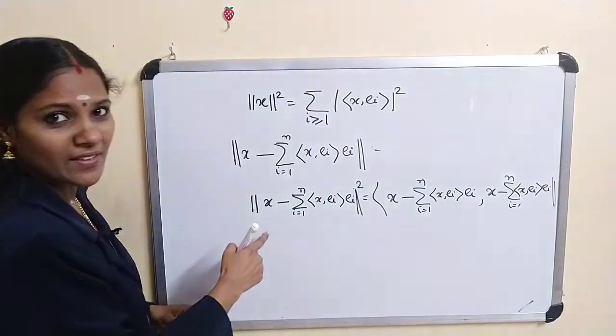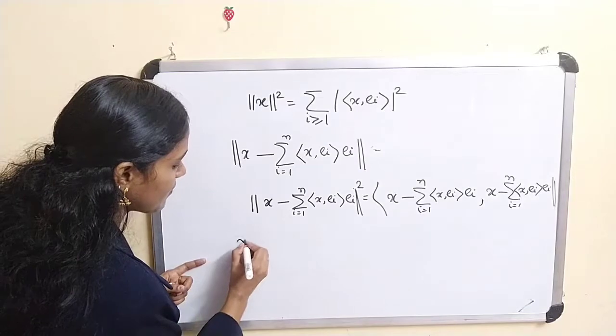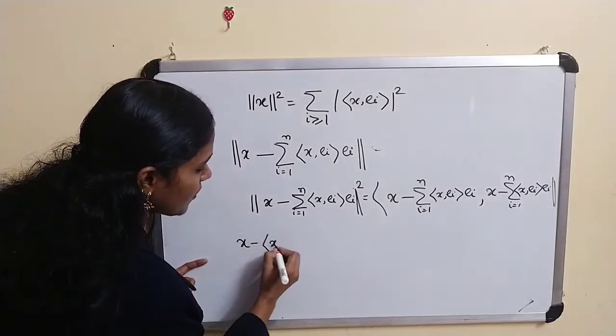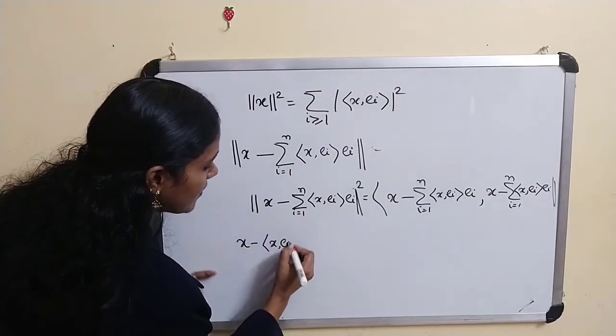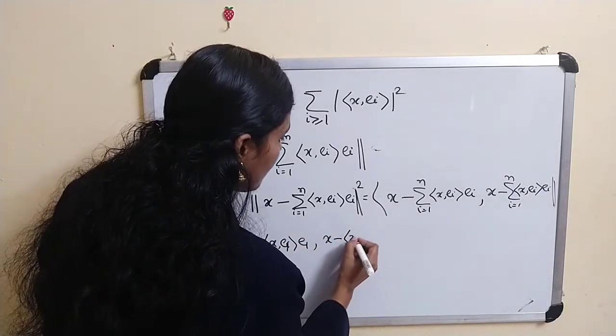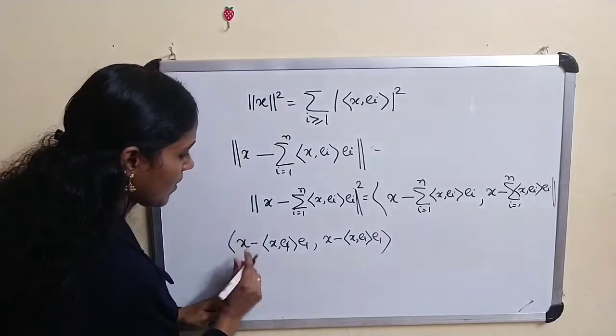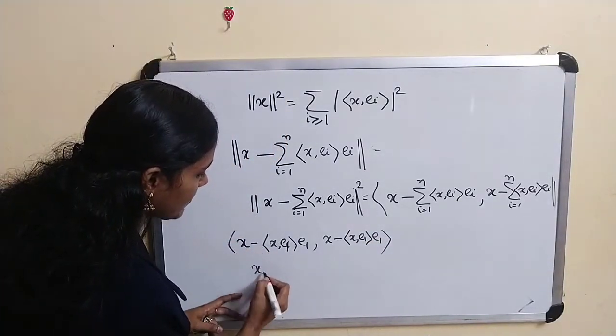Okay, now we consider the case where n is equal to 1. Then this term is actually the inner product of x minus inner product of x e1 times e1, with x minus inner product of x e1 times e1. Now apply the linearity property.